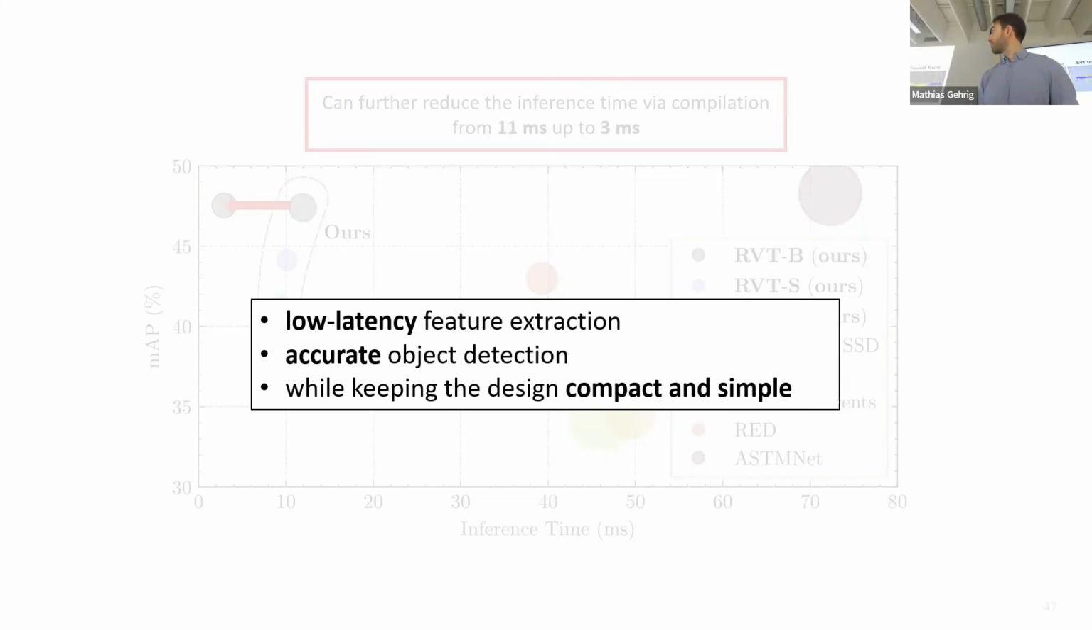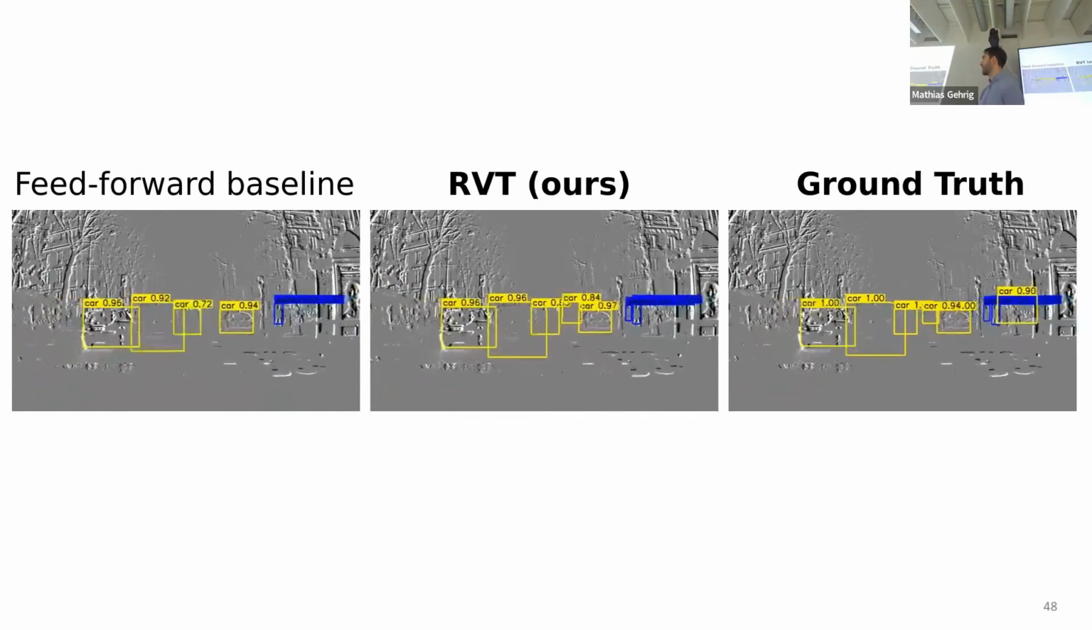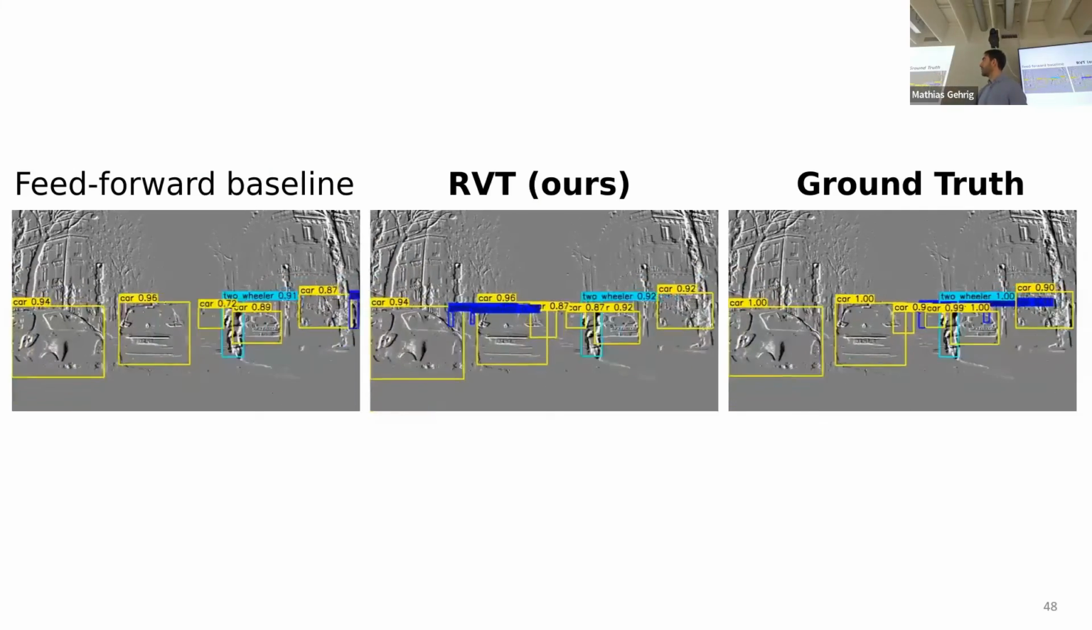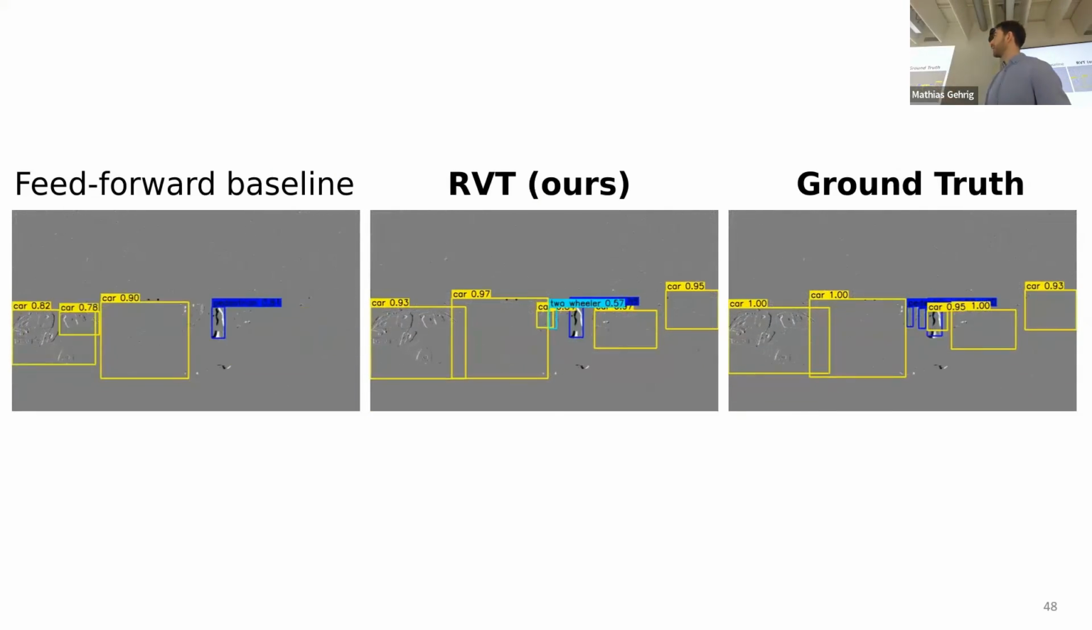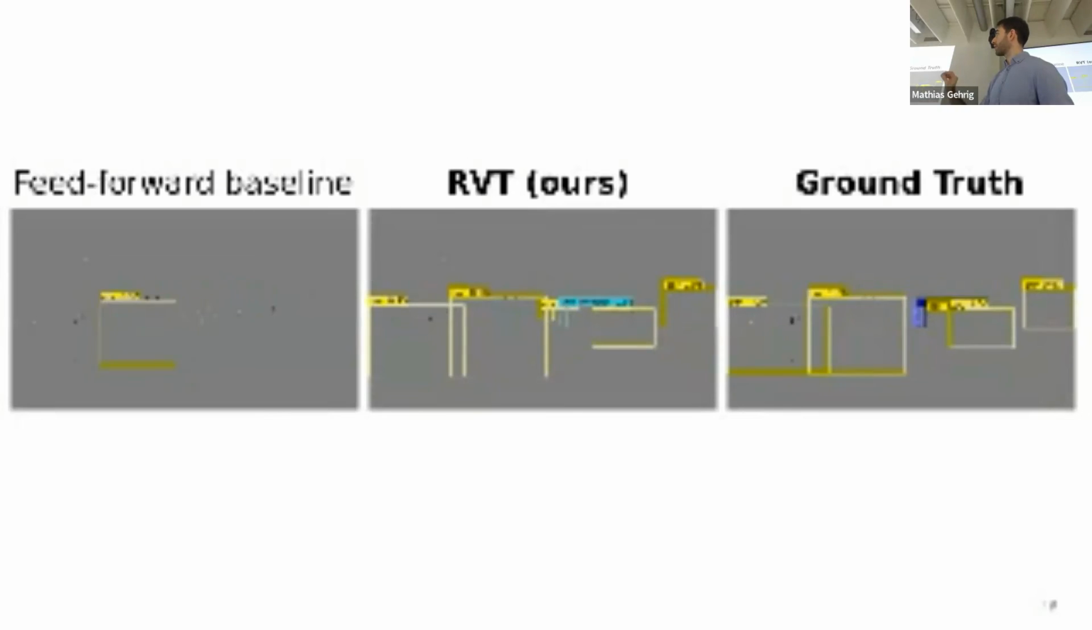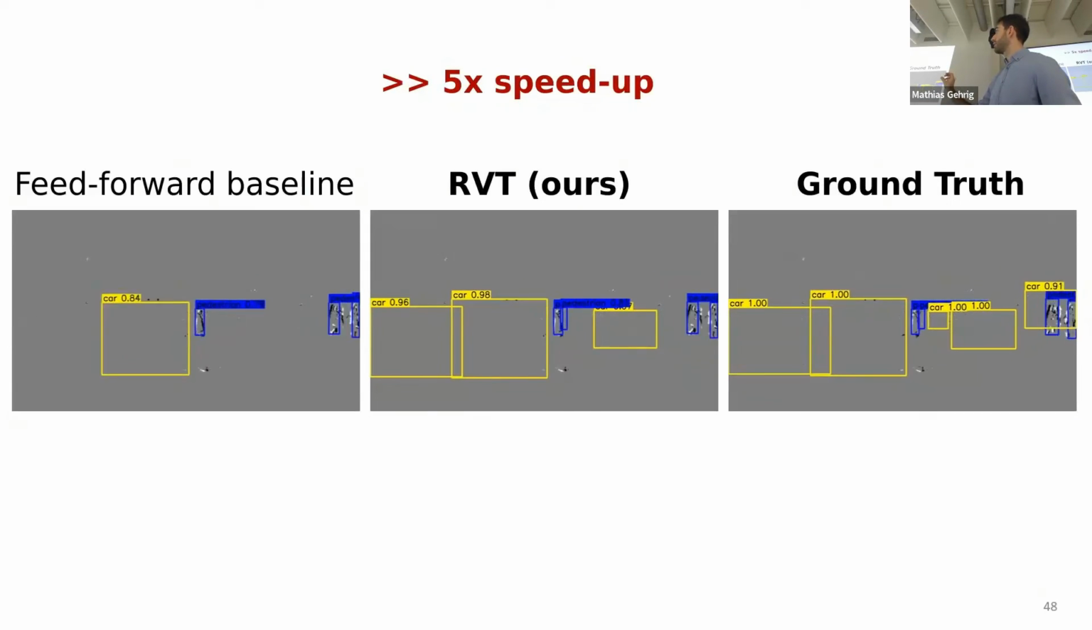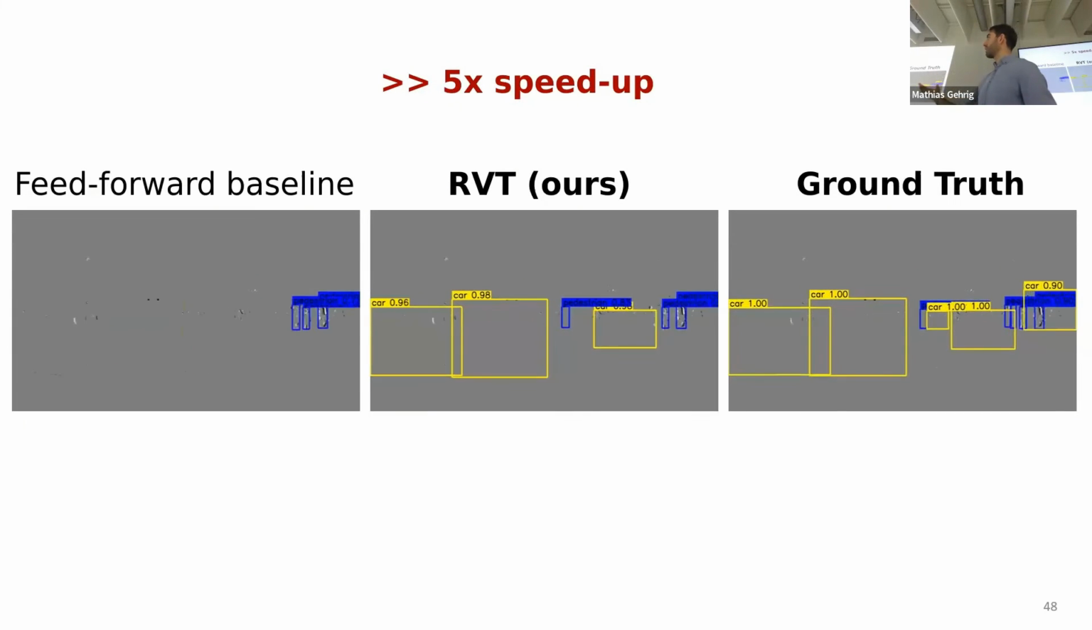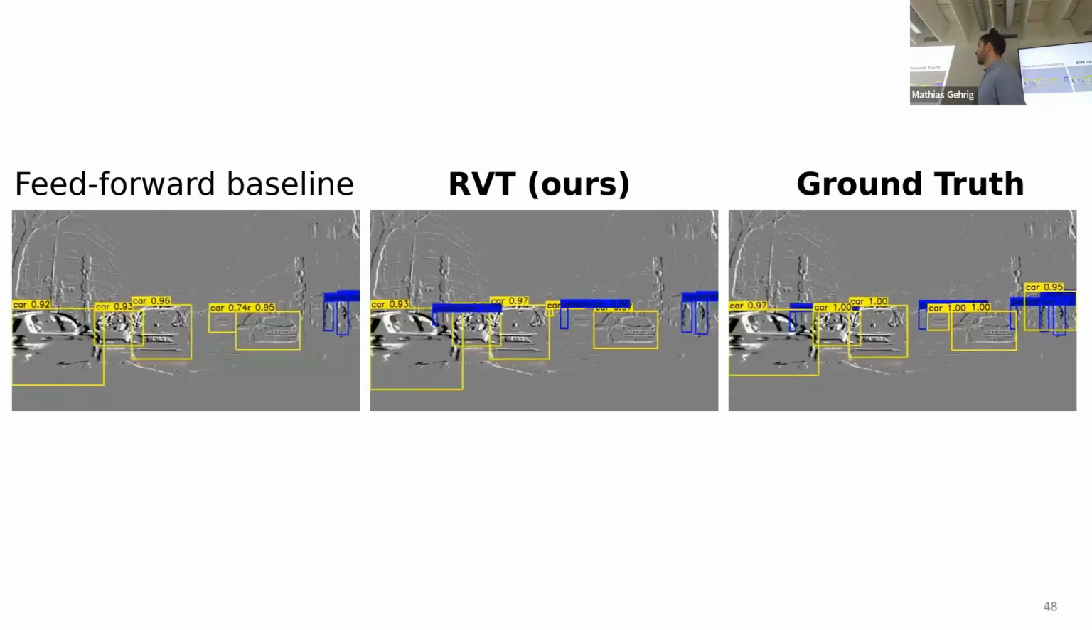So now let's have a quick look at how this performs in practice. In the middle, you can see the RVT, the neural network that we designed. On the left, the feed-forward baseline, which struggles in this case where we have no events. And you can see that even over a long time, we can retain object detection performance.